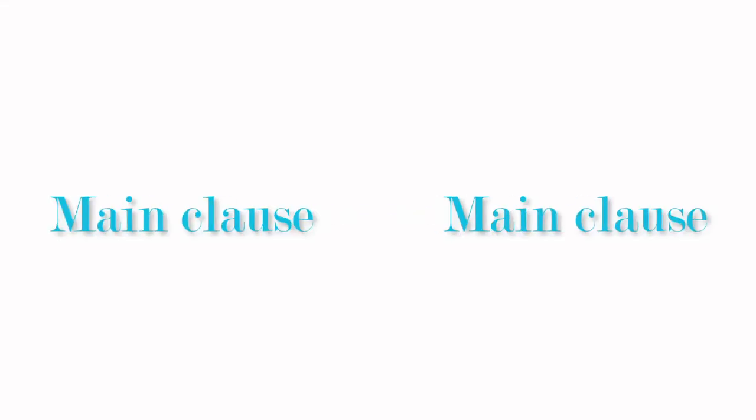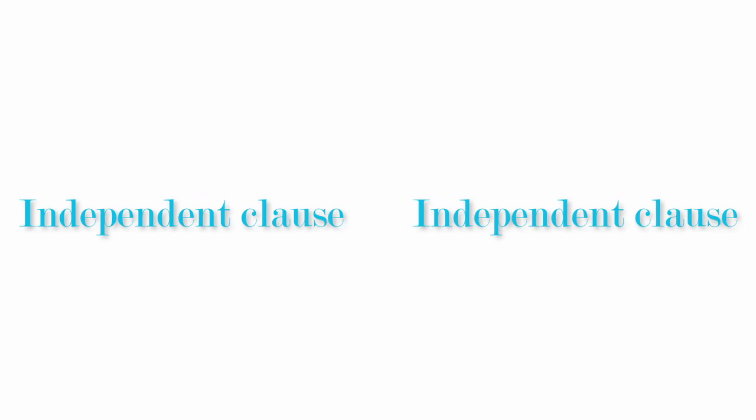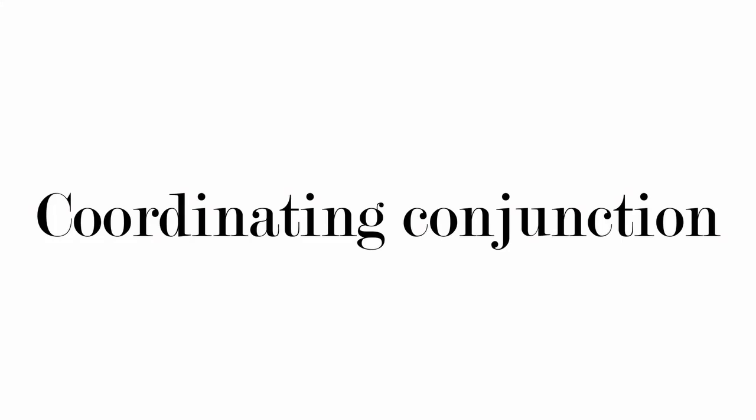Compound sentence, we need a little bit more. A compound sentence is made of at least two main clauses or independent clauses. Remember, main clause, independent clause is like a simple sentence. So if you link two simple sentences together, it will give you a compound sentence. However, when I say linked together, it's not any type of link. It's got to be linked by a coordinating conjunction.